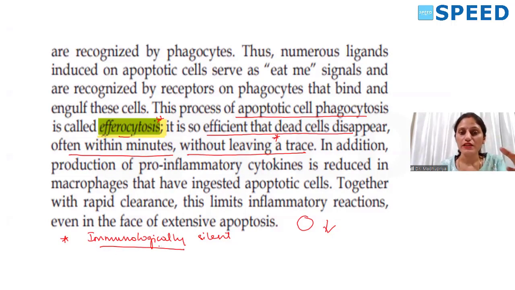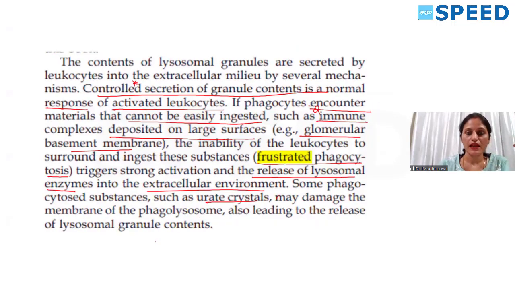Efferocytosis is immunologically silent. Okay, it is nothing but phagocytosis of the apoptotic cells. It is very efficient. That is how it prevents inflammation from occurring. It is going to phagocytize the apoptotic cells even before the plasma membrane disintegrates. Fine. Next one is frustrated phagocytosis.